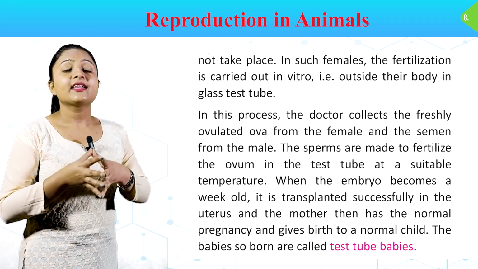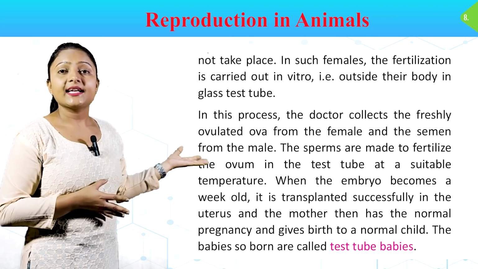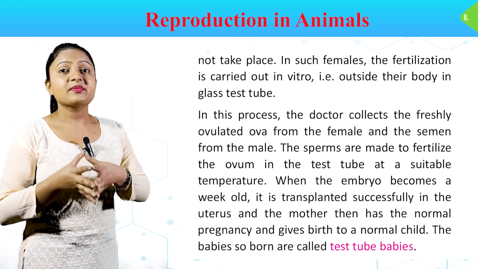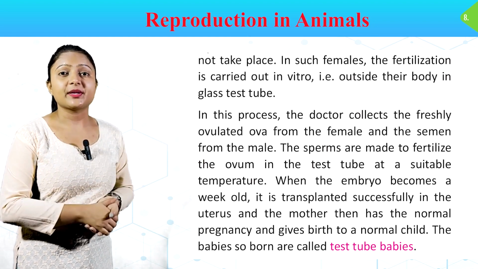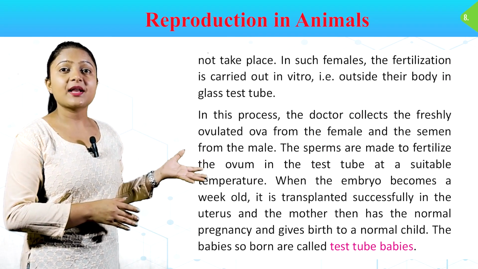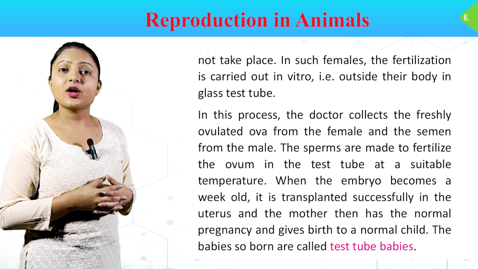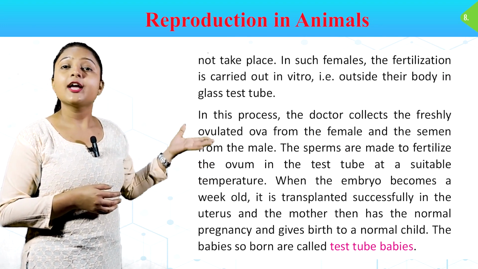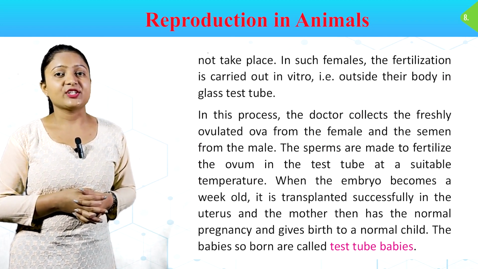In this process, the doctor collects the freshly ovulated ova from the female and the semen from the male. The sperms are made to fertilize the ovum in the test tube at a suitable temperature. When the embryo becomes a week old, it is transplanted successfully in the uterus and the mother then has the normal pregnancy and gives birth to a normal child. The babies so born are called test tube babies.